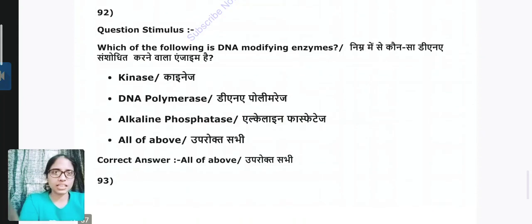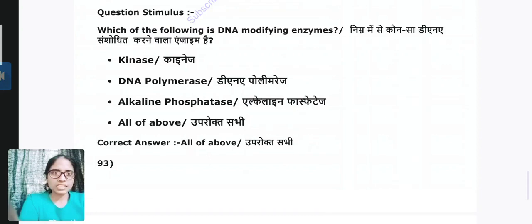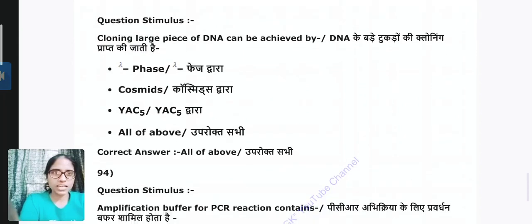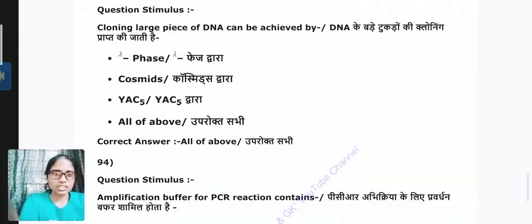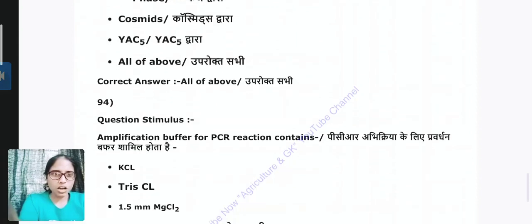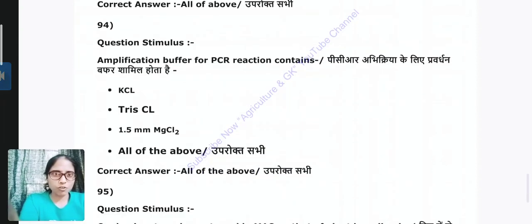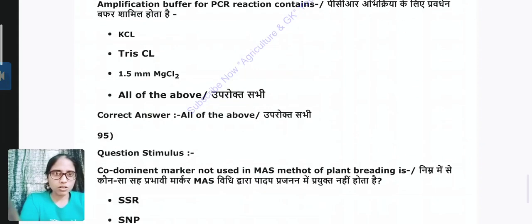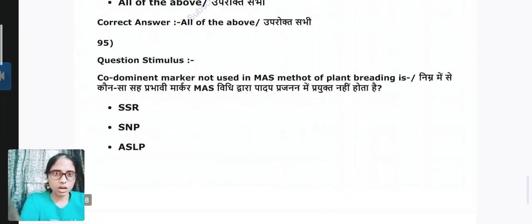Which of the following is a DNA modifying enzyme? Answer is kinase, DNA polymerase, alkaline phosphatase, all. Next question. Cloning large piece of DNA can be achieved by, answer is by all of the above options. Question 94. Amplification buffer for PCR reaction contains KCl, Tris-Cl, MgCl2 or all of the above. Answer is all of the above.